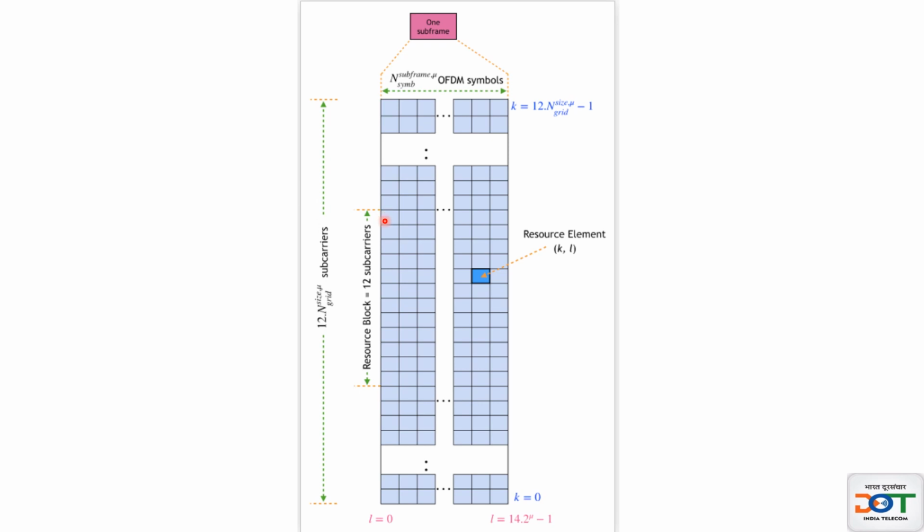So let me summarize. On the horizontal side, every box will represent one symbol. On the vertical side, every box will represent one subcarrier. And 12 contiguous subcarriers is a resource block. So that means every box is a resource element. In frequency domain, it is one subcarrier. In time domain, it is one symbol. So this is what the resource grid is.